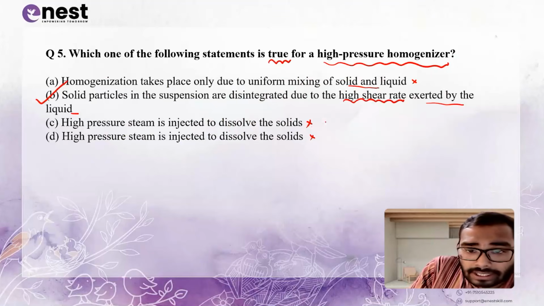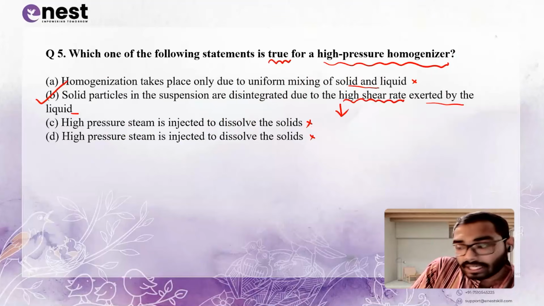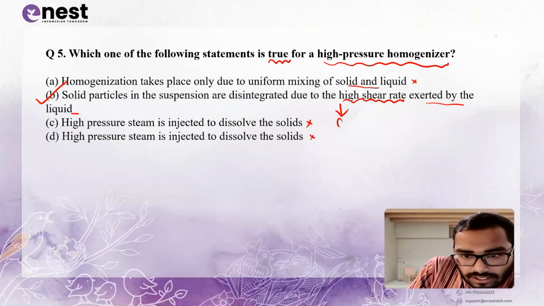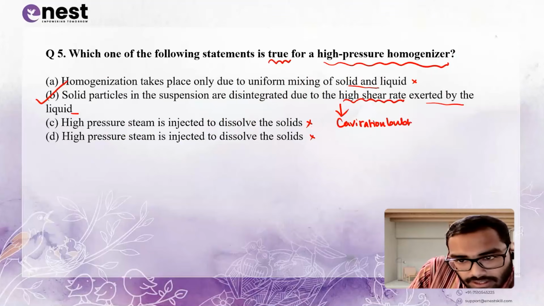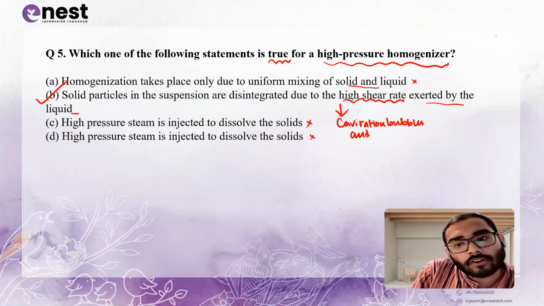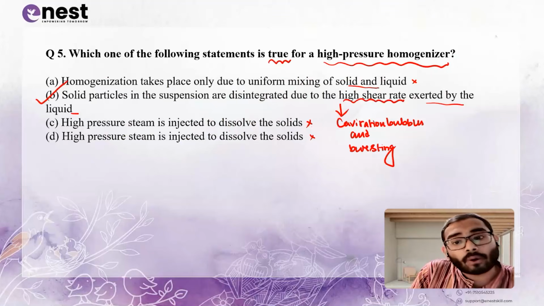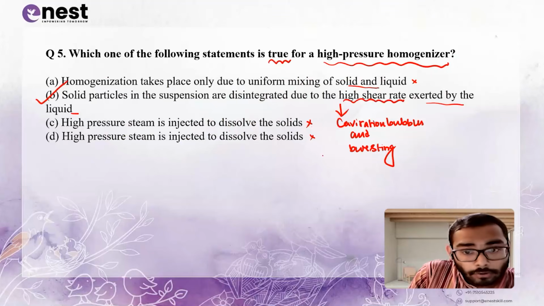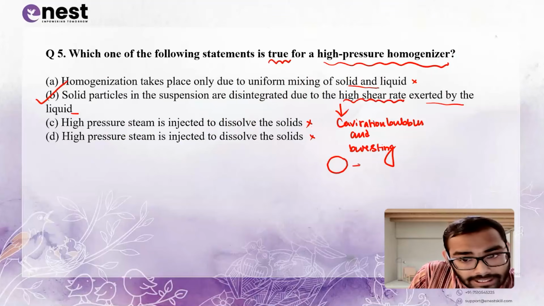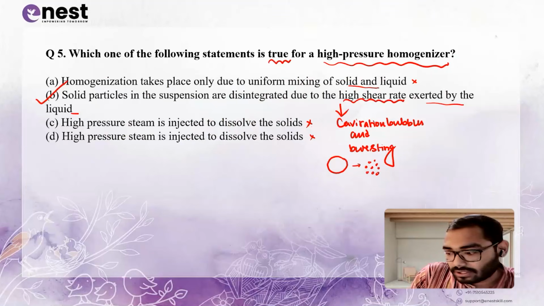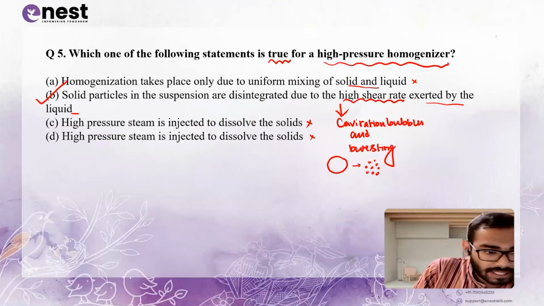When this is done, it can form some cavitation bubbles, and after the formation of the cavitation bubbles, due to high shear rate, there will be bursting of those cavitation bubbles. So from larger size molecules, we are getting small uniform molecules. Now homogenization takes place.